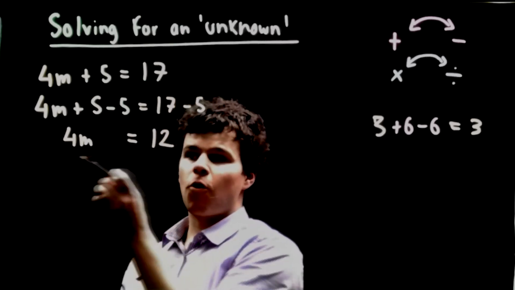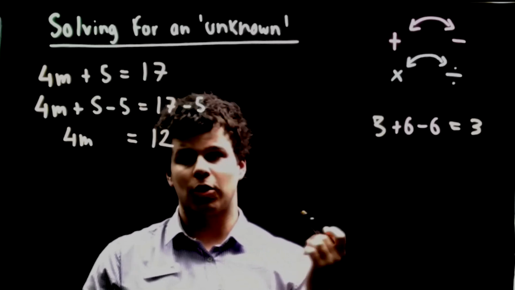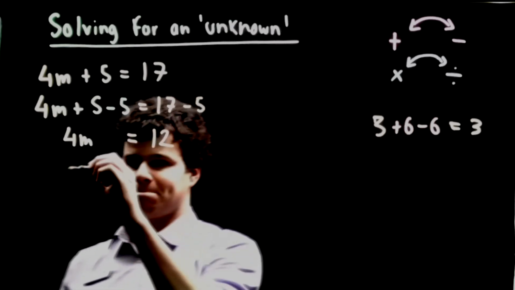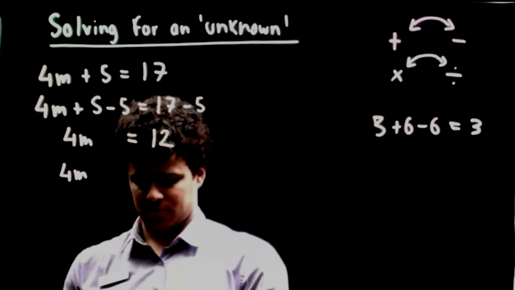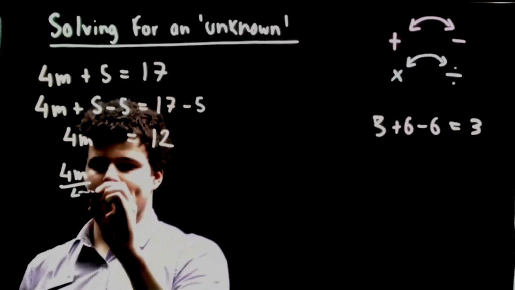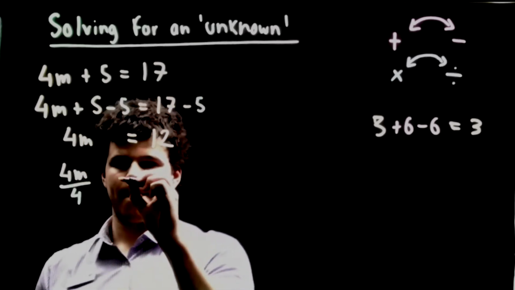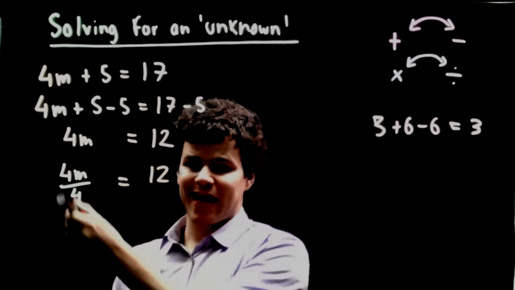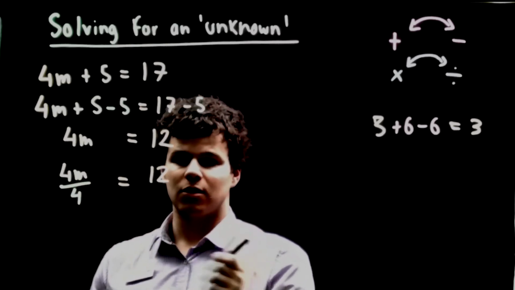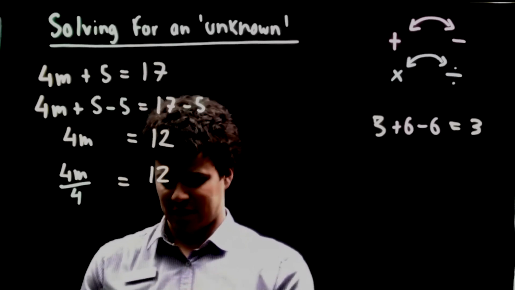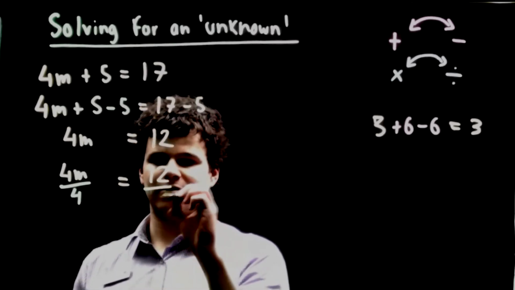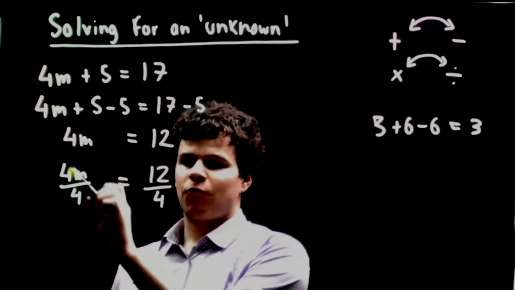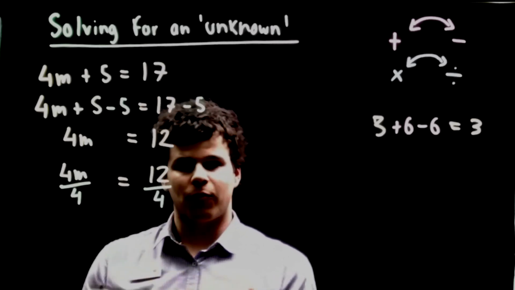4m means 4 times m. So the opposite operation of times by 4 is divide by 4. Let's do that. All I did there was divide this side by 4. The one and only rule is, if I do something on one side, I must do it to the other side. So I must divide that side by 4. On this side, 4 over 4 just becomes 1. 4 divided by 4 is just 1.